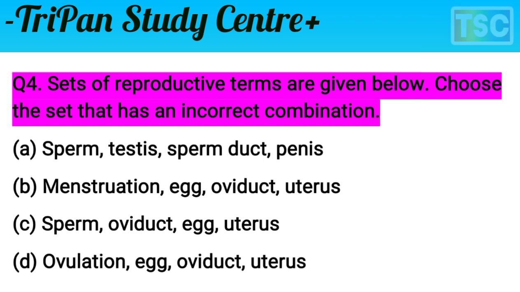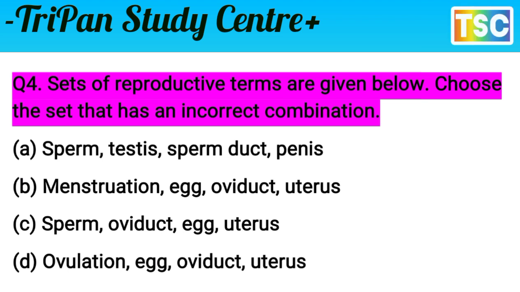That is different. Let's check option D: ovulation, egg, oviduct, uterus. That is a correct statement. It means options A, B and D are rejected. But C is very different.